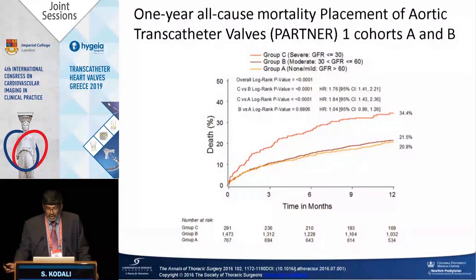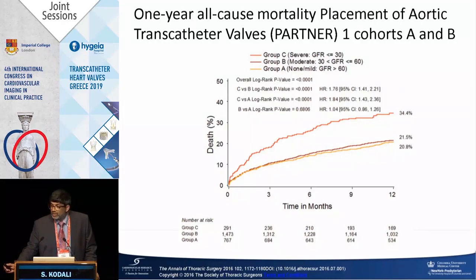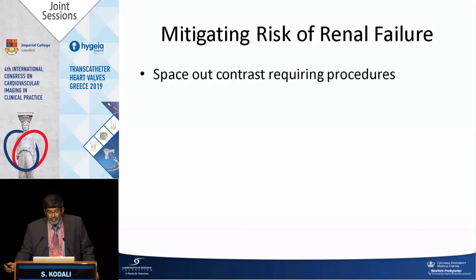And this is in the PARTNER trial, GFR less than 30 again. You see here, there's a large percentage of patients that have a GFR less than 30. It leads to an increase in 1-month, 3-month, and 1-year mortality. So we try to mitigate the risk of renal failure. We space out contrast-requiring procedures.